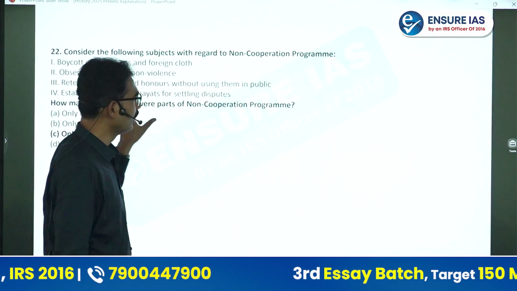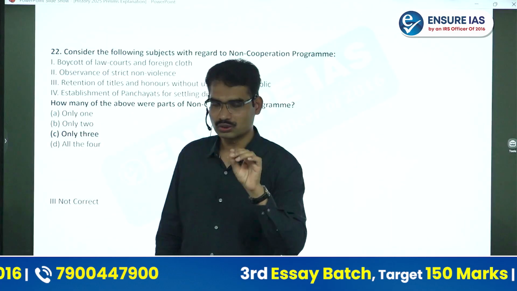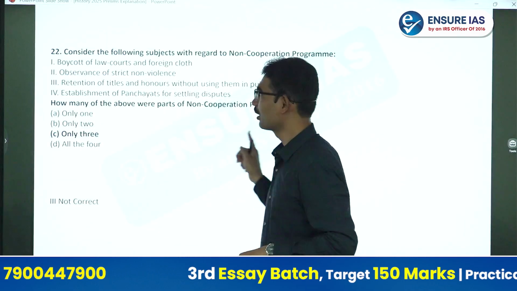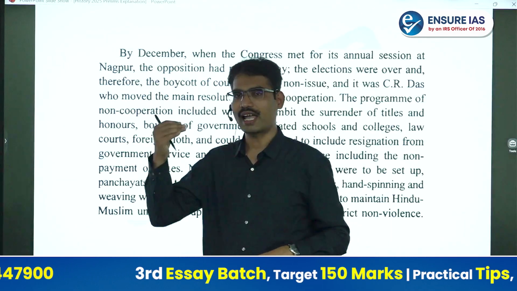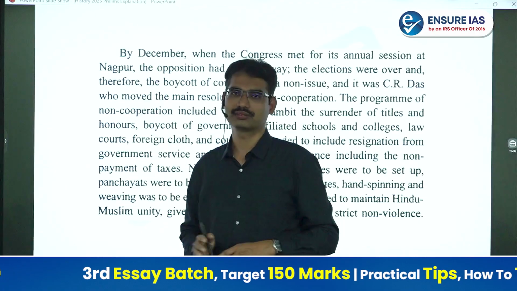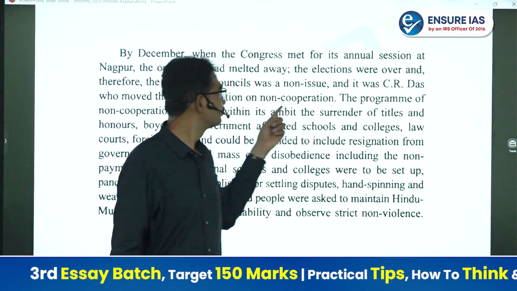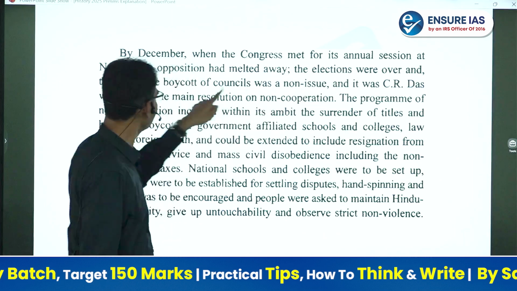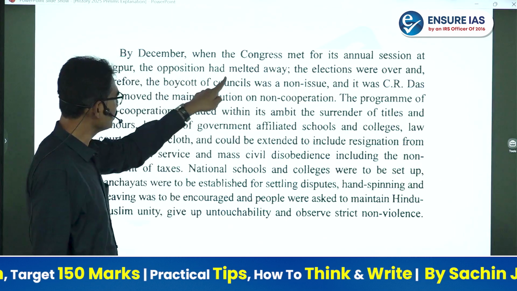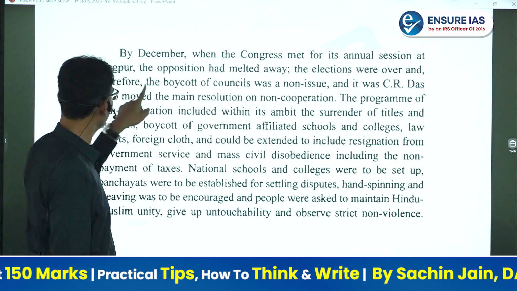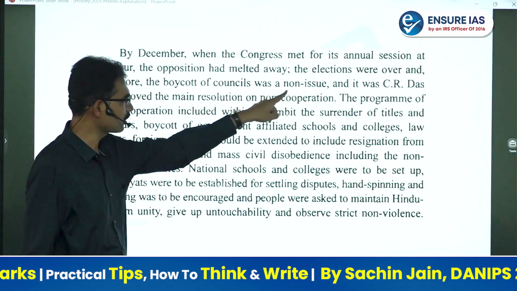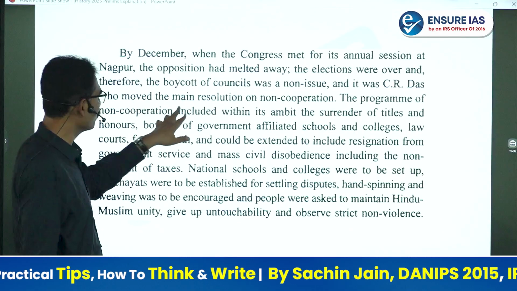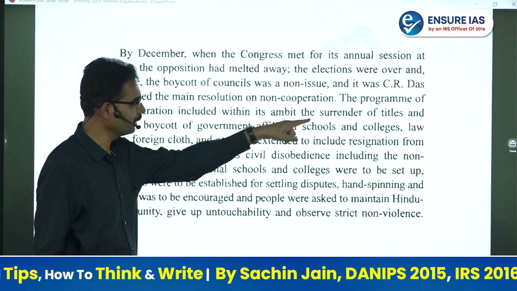That's it. And I will show you even the source here. You see this? In Bipin Chandra, as it is, it has been taken. By December, when Congress met for its annual session at Nagpur, the opposition had melted away. The elections were over, and therefore boycott of councils was a non-issue, and it was C.R. Das who moved the main resolution on non-cooperation movement.